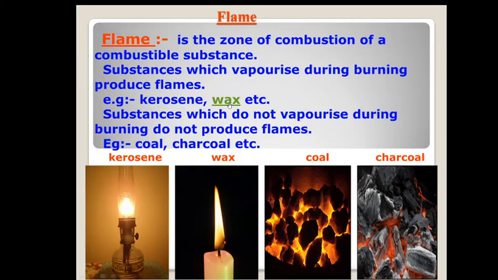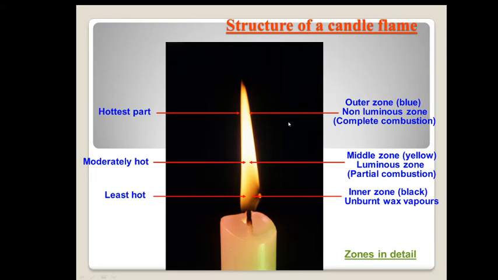Let us see the flame of a candle. See, near the wick, it is the inner zone, blackish in color. It is unburnt wax vapor here, so it is the least hot because little combustion takes place. The middle zone, yellowish or luminous zone, has partial combustion, so it is moderately hot. And the outermost zone, which is bluish, non-luminous zone, has complete combustion, and it is the hottest part.